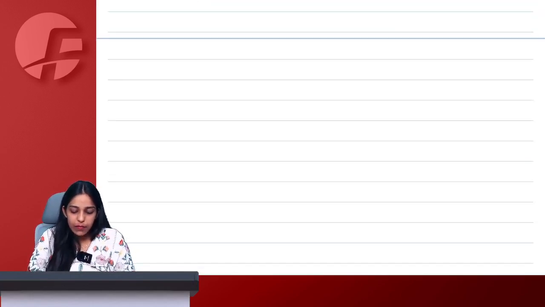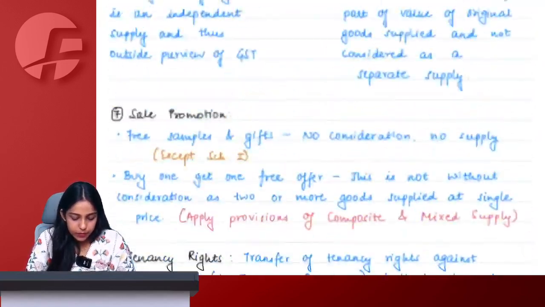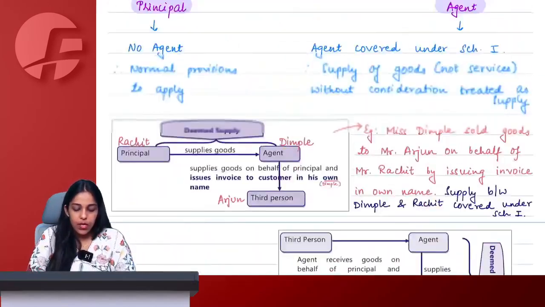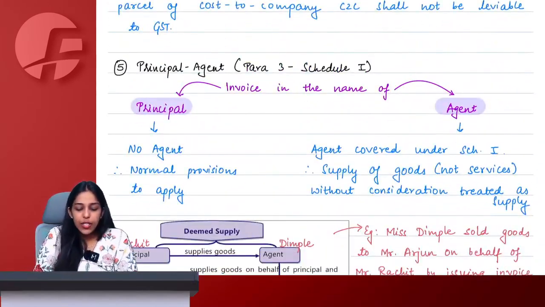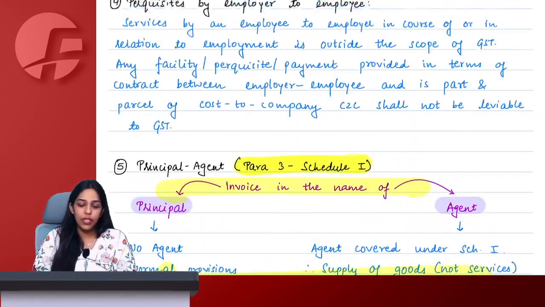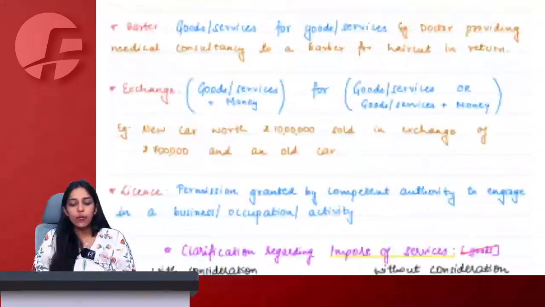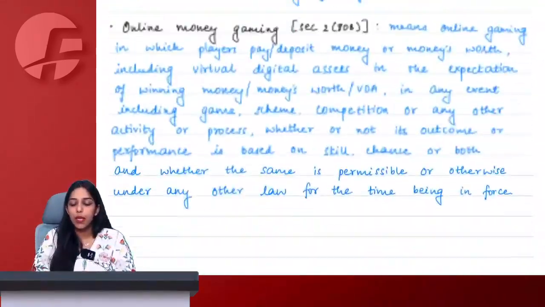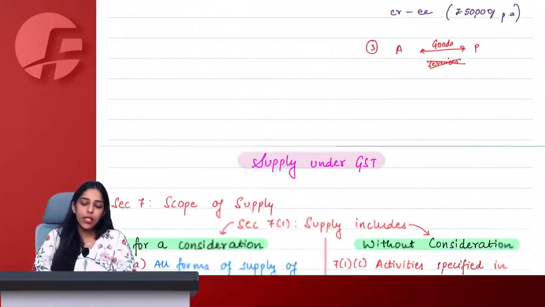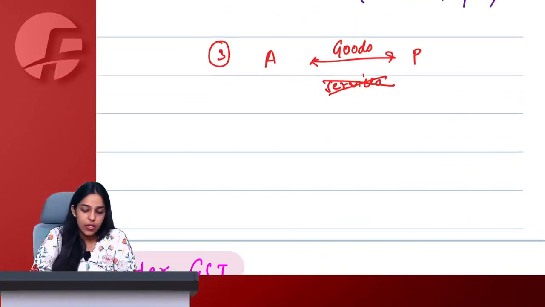Who exactly is an agent? Everything we will discuss here. So we will understand everything with respect to para 3 schedule 1, that who is agent and how this works. For now you can simply remember that if any goods are transferred between principal to agent or agent to principal, even without consideration, it will be considered as supply, but only and only goods and not services.